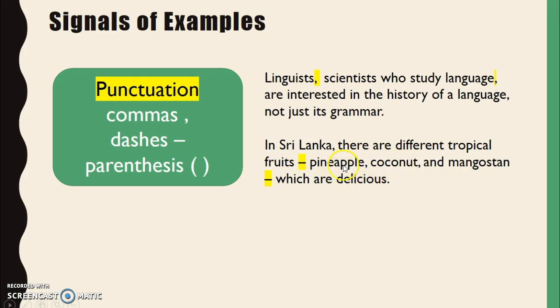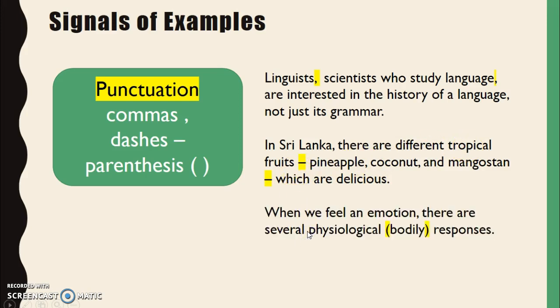So those are enough to help me understand what tropical fruits are. Here we see parentheses. When we feel an emotion, there are several physiological, bodily. Okay, that's an example of responses. So these help me see that there is an example.